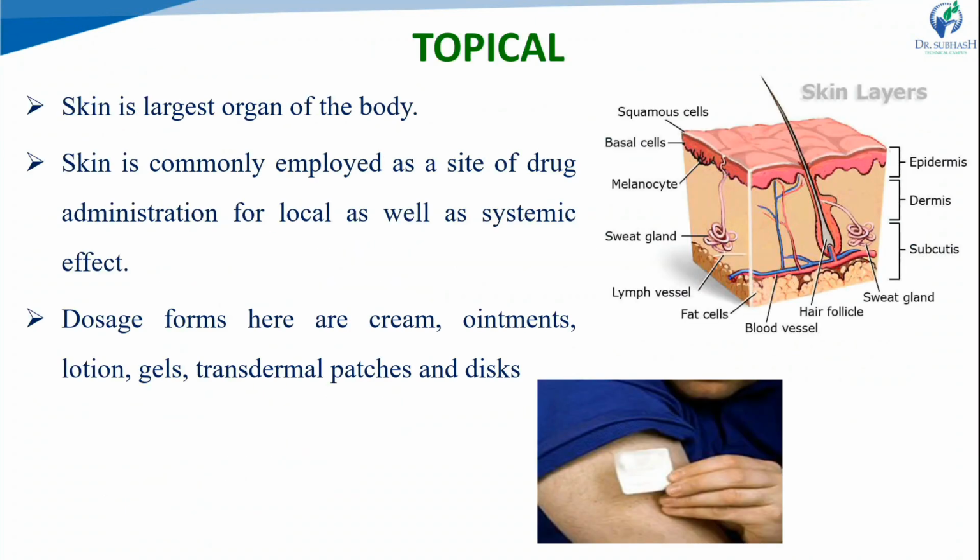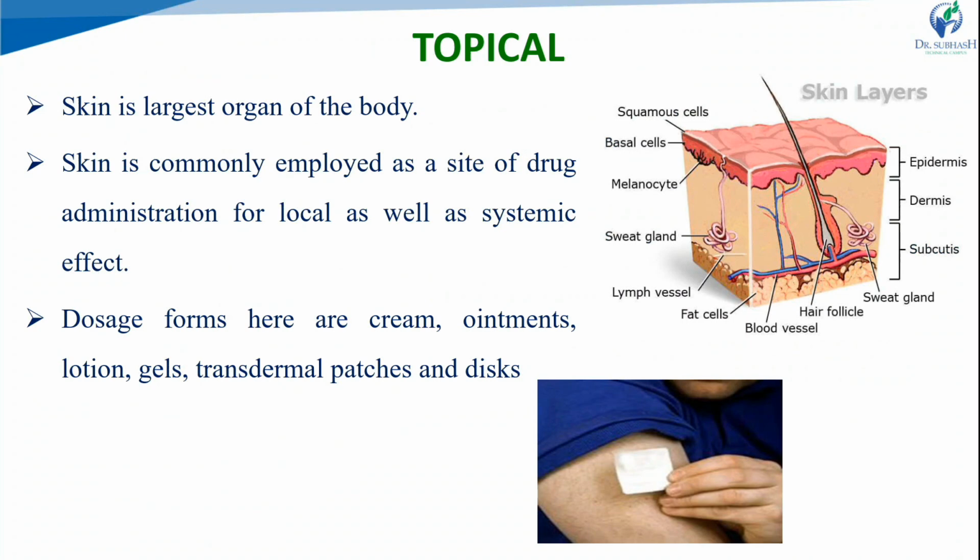Next one, the topical administration. The skin can be considered the largest organ of the body. The skin is commonly employed for local administration as well as for systemic effect. Dosage forms applied topically are cream, ointment, lotion, gels, and nowadays novel ones, so we go for the transdermal route of administration. So we use the skin for the absorption part.